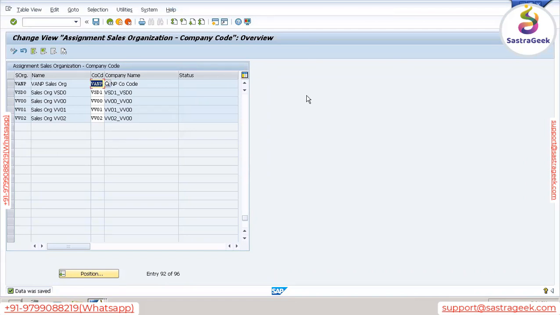You have one sales office in New Delhi. Your head office is in Mumbai. One sales office is in New Delhi. Can that specific sales office, that is, sales organization, sell a different company's product? Can they sell? No, basically they cannot, right? So that is what we are doing here.